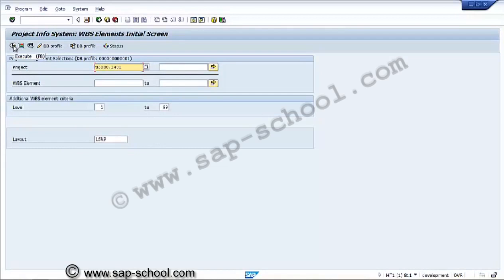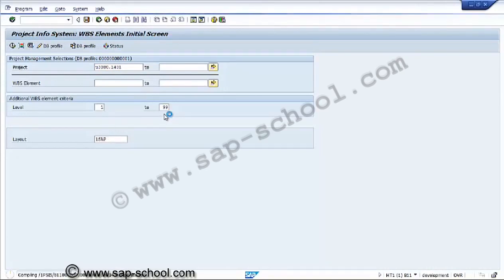We'll see the list. Here also we can see dynamic field selection is there, DB profile, and status information is there, and testing also we can do, and levels we are considering for 99 levels. The layout we have selected is the standard layout, that is 1 SAP.